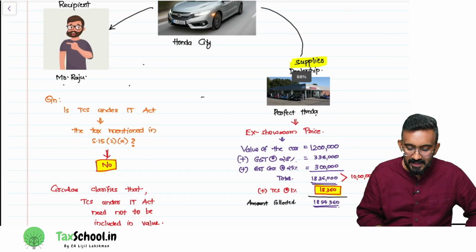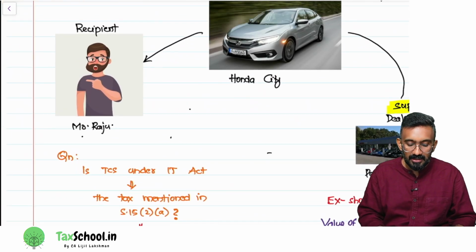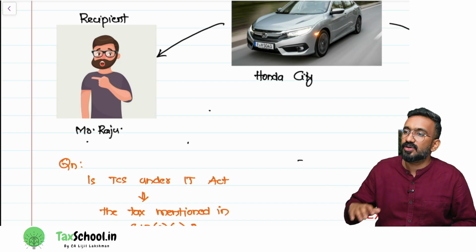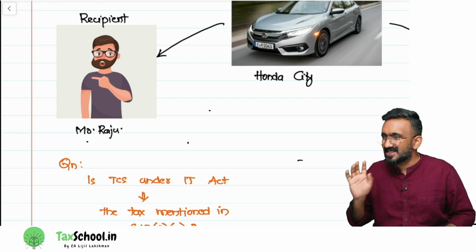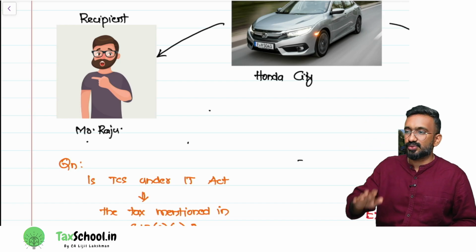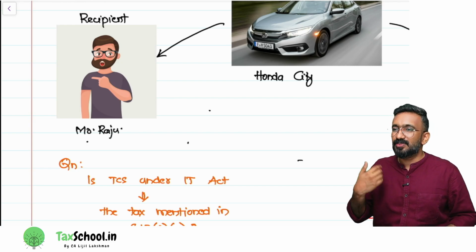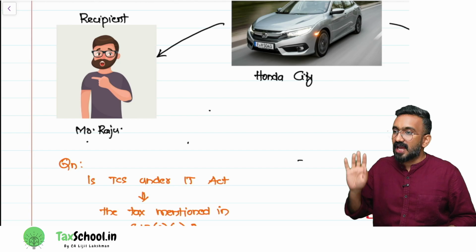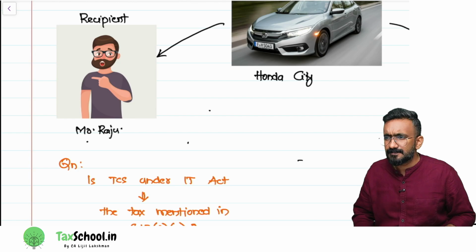Why? Because after collecting this TCS, Perfect Honda will deposit this 18,360 to the PAN number of Mr. Raju. If Raju does not have enough income tax liability, then Raju can take the refund of this 18,360. Are you understanding? So they said this has nothing to do with the car. This is not a tax on the car. This is a tax on the income of Raju. The government is assuming that since Raju is buying a high value car, he might have some income, so it wanted to collect some income tax through this model. So what taxes will we add generally? Taxes on the supply. And this is not a tax on the supply. That's why it says it does not have the characteristics of taxes mentioned above. Is it clear?